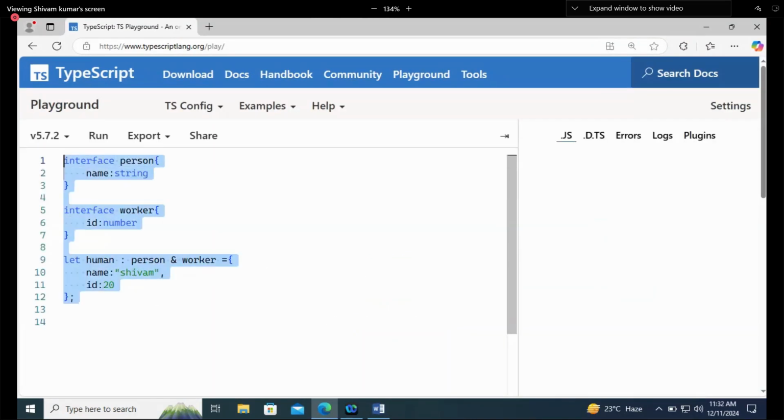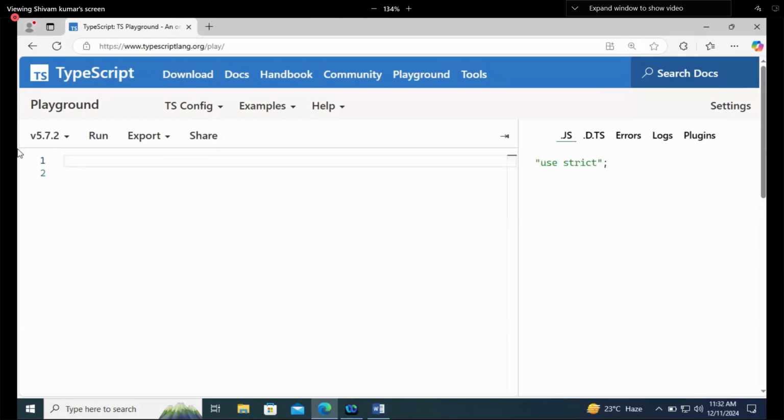Let's say we are talking about the students of a class. Is it not like that there will be only one student? There will be 100, 200 students. If now I am declaring their names like this, let s1 colon string equals to Shivam, then another student let s2 colon string equals to Abhishek. Like this, if I am writing, isn't it going to take lots of time, lots of memory, lots of lines of code? Means the code is going to be very lengthy.